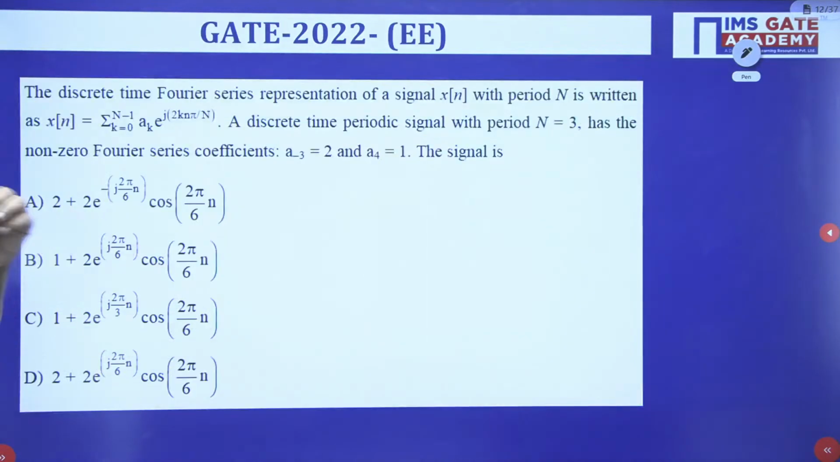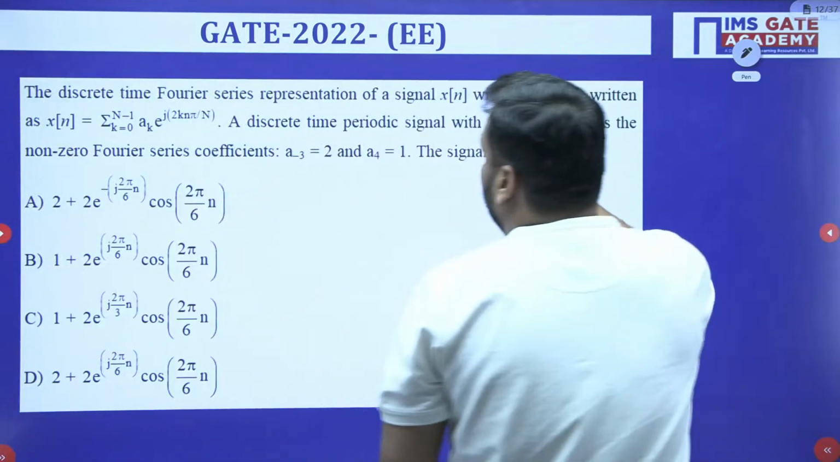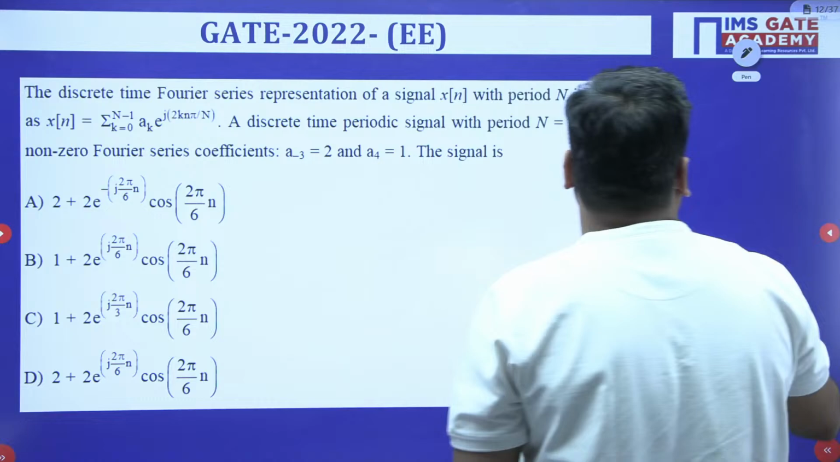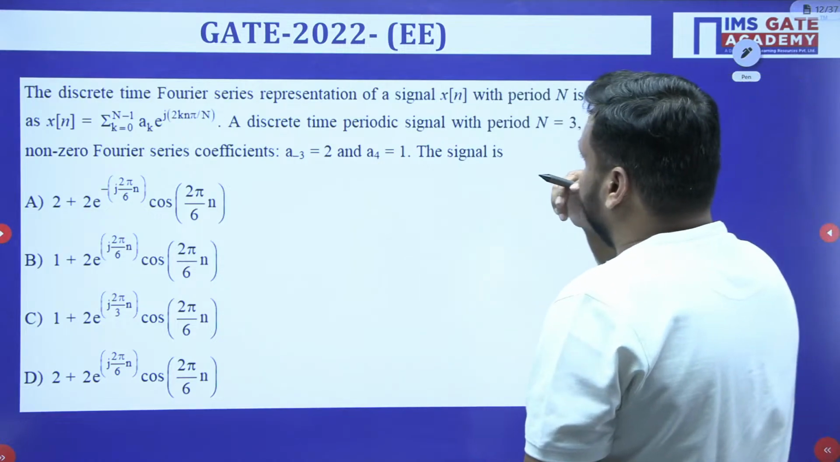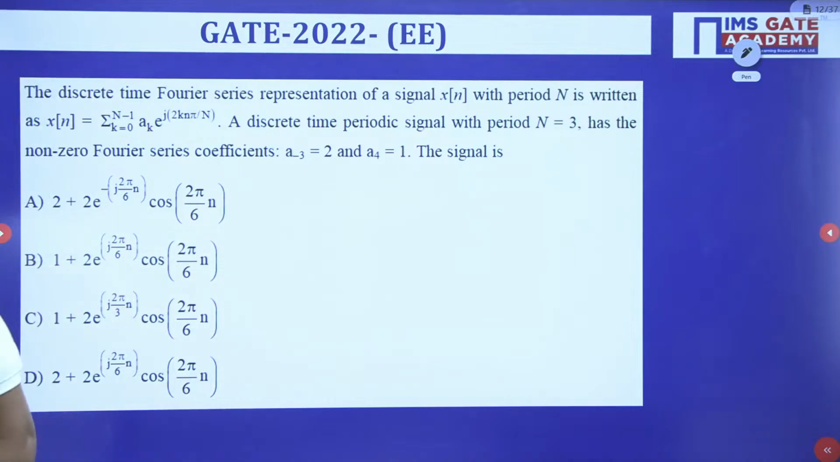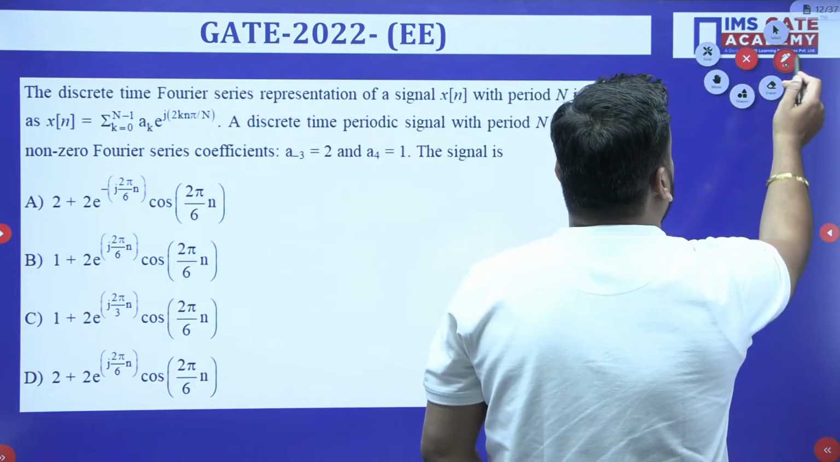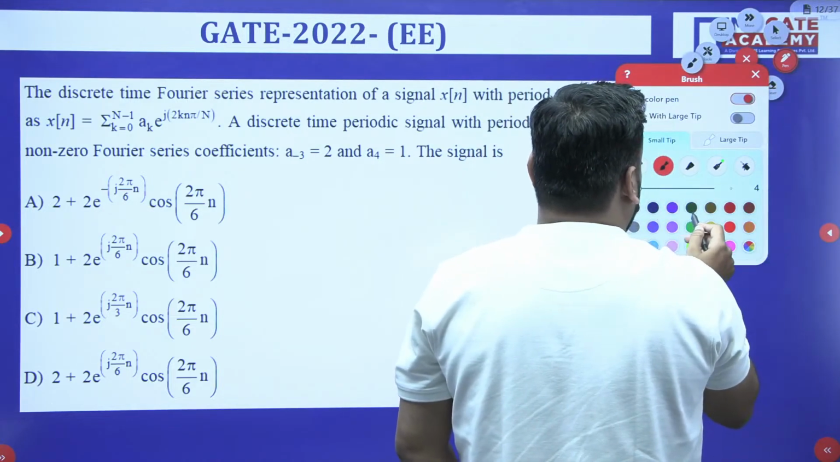So again one more beautiful question, a 2 marks question asked in GATE recent year 2022, EE branch. So let's see this question, guys. Just read the question and try to attempt it. I am just writing this here.